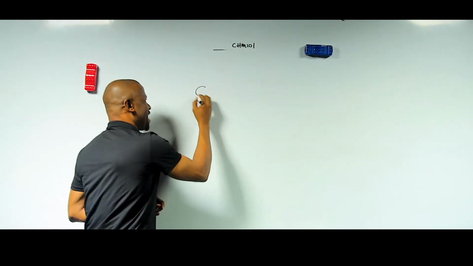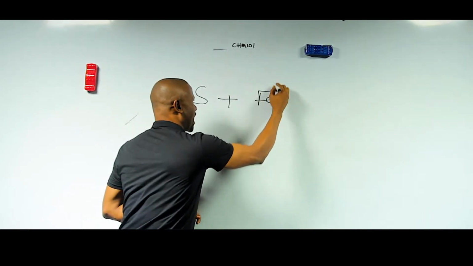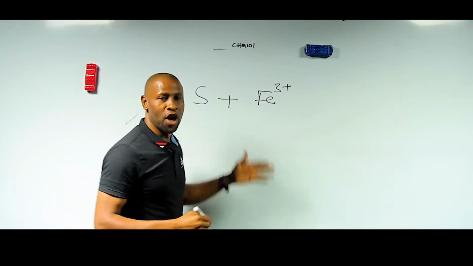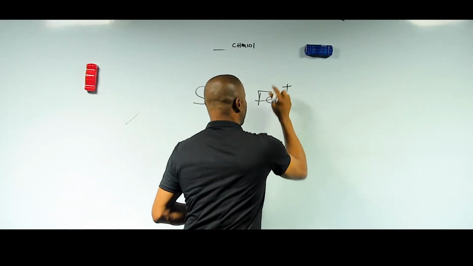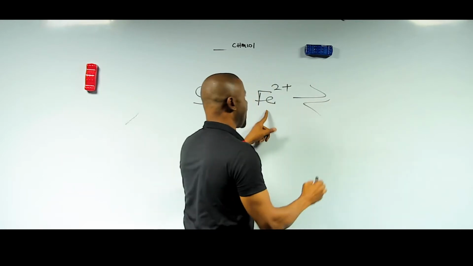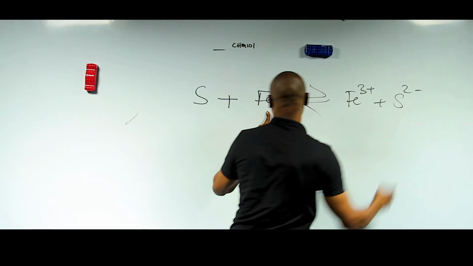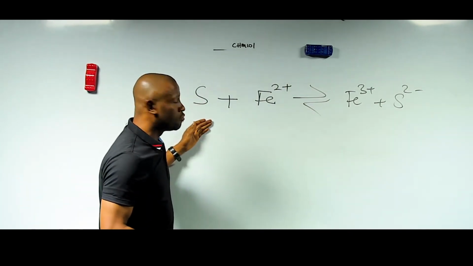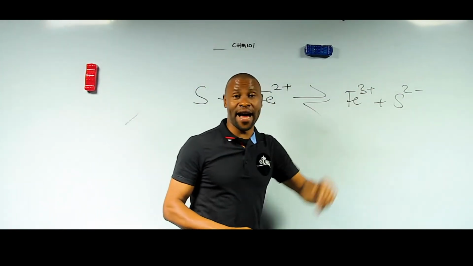Class, if I write sulfur plus, okay, let's look at iron 3 ion. Sulfur plus iron 3 ion. Or let me even say iron 2 ion. And I produce something like this: iron 3 ion plus sulfide ion. Let's see what is happening in this reaction. Sulfur plus iron 2 ion to give us iron 3 ion plus sulfide ion.